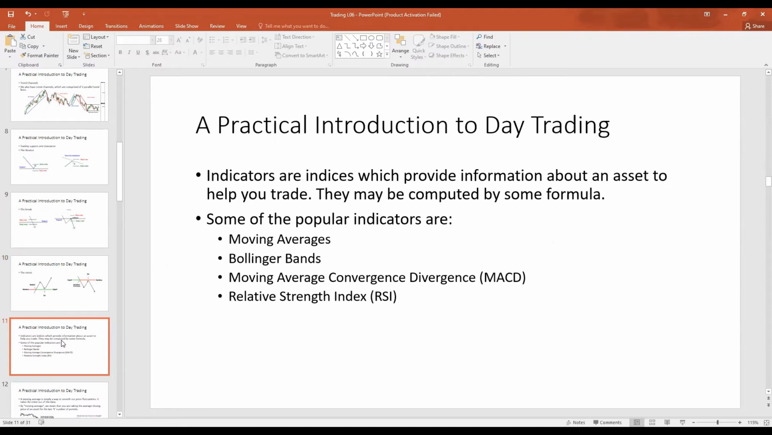So we previously looked at trend lines, we looked at support, we looked at resistance. However, technical analysis also includes indicators. Indicators are indices which provide information about an asset. These indicators are usually computed by some formula. Some of the popular indicators are moving averages, Bollinger Bands, moving average convergence divergence, also known as the MACD, and the relative strength index.